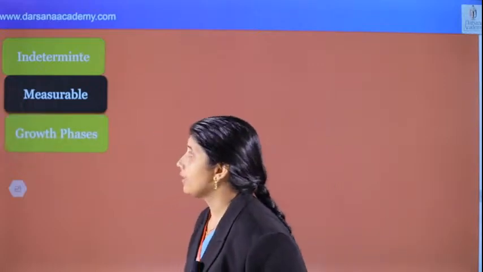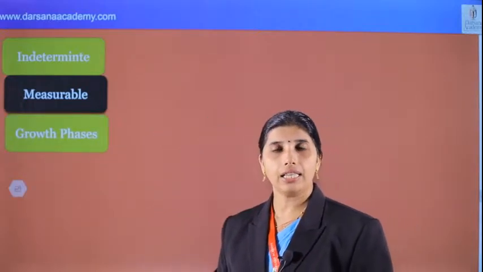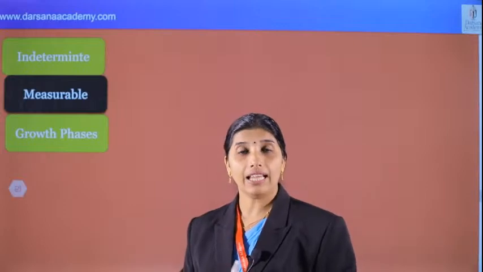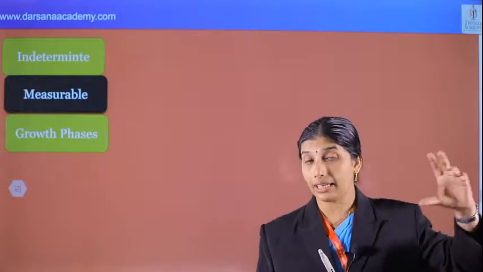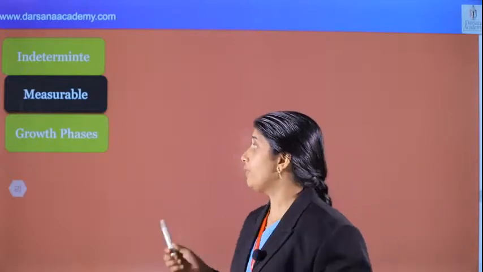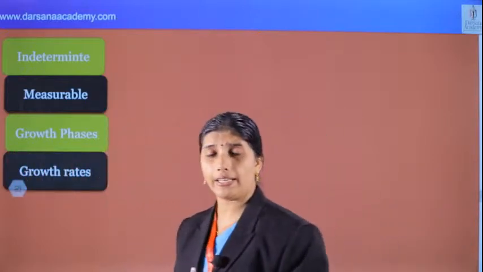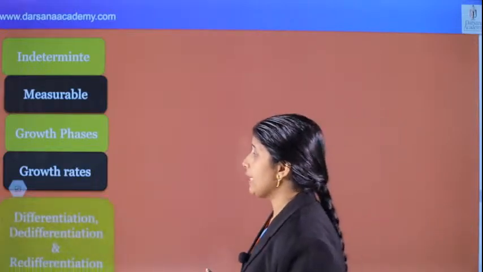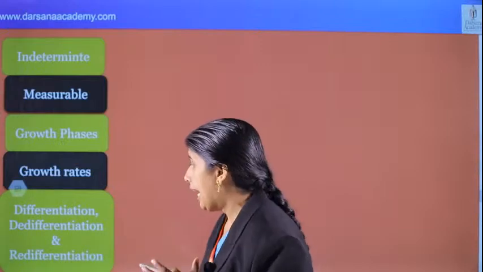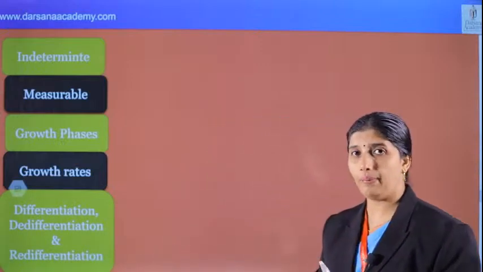And we can see the growth phases. That is, we can see the different phases of growth, which are connected with anatomy. The different phases of growth are also connected with morphology, right? And we can see the growth rate: arithmetic and geometric growth. The concepts of differentiation, de-differentiation, and redifferentiation are also very important.